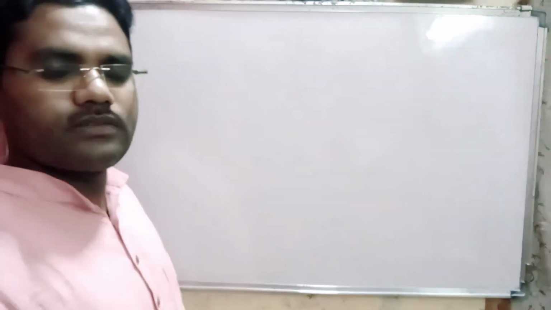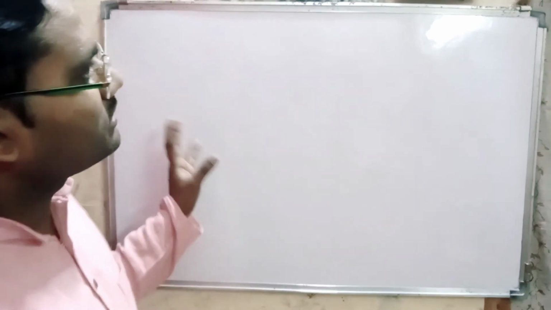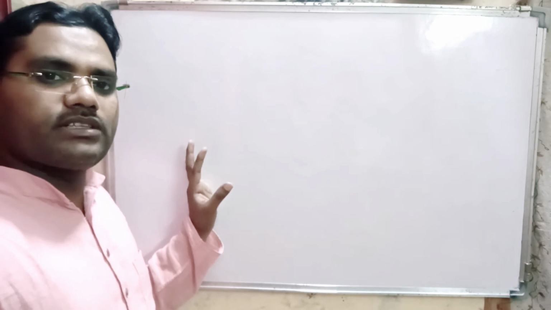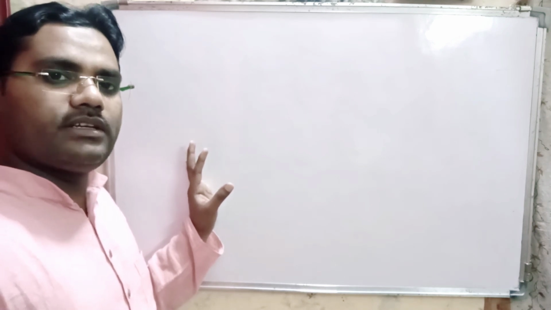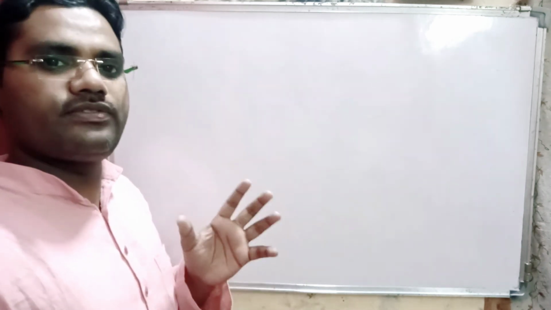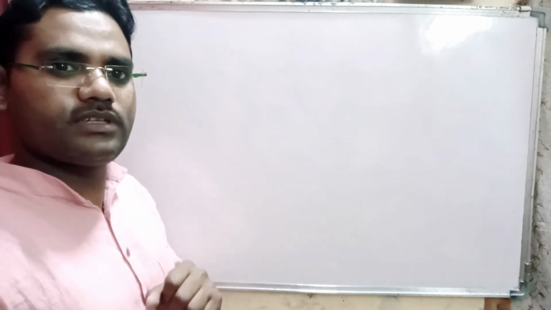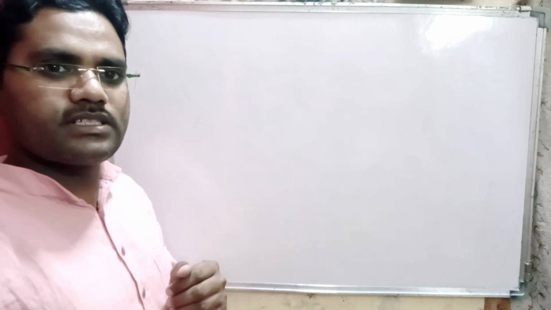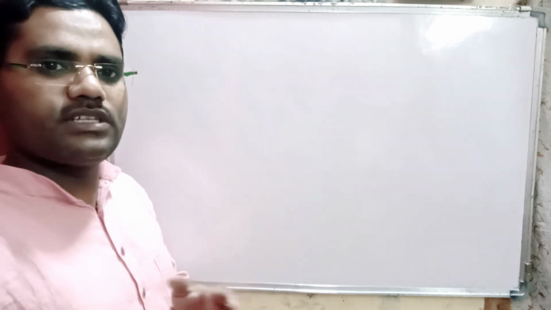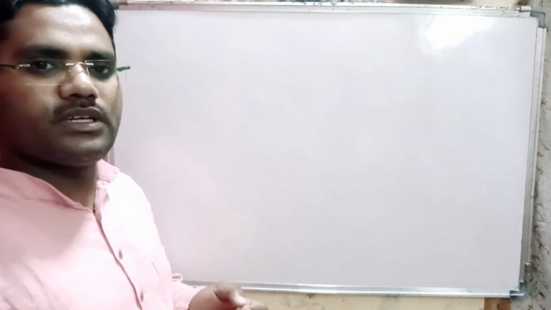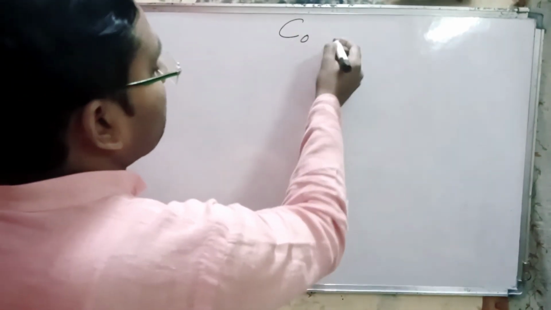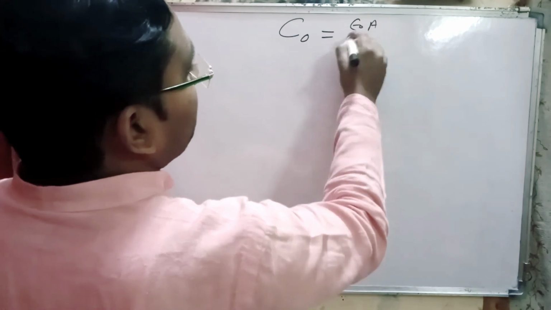In the previous lecture, we discussed the capacitance of a capacitor. There are three cases to find the capacitance of a capacitor. In case 1, there is free space between the plates of the capacitor. In the previous discussion, we derived the expression for the capacitance of a capacitor when there is free space between the plates, and found the result C naught is equal to epsilon naught A by D.